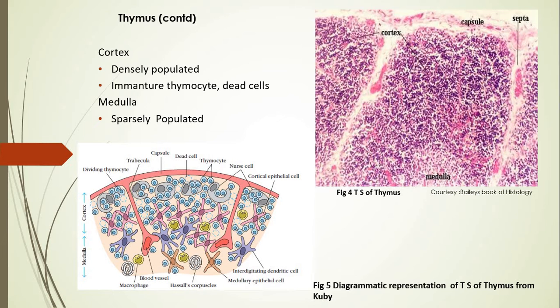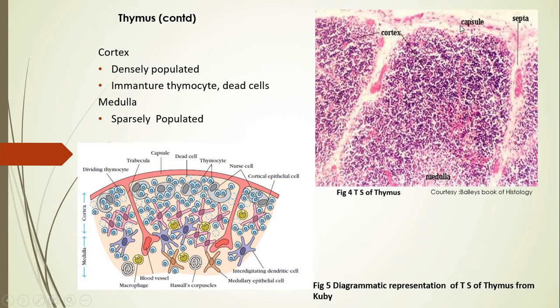So the dark color region of the gland is called the cortex, and the light color is called the medulla. Both cortex and medulla are encapsulated. That means it is covered with a fibrous coat, and that fibrous coat forms the capsule of the gland.